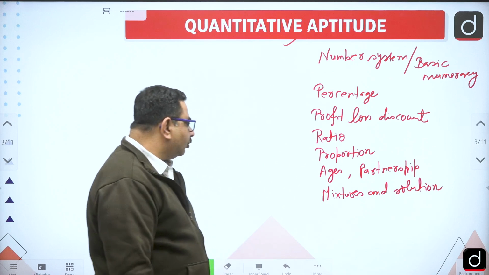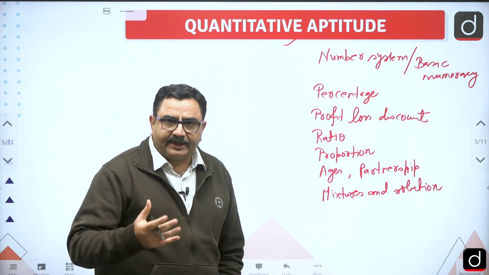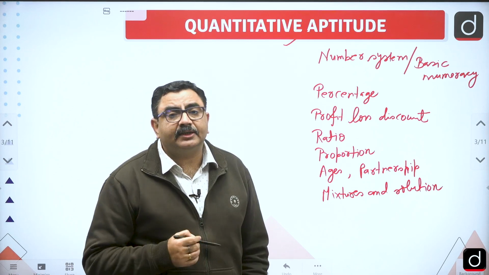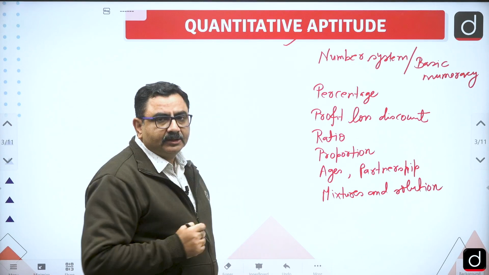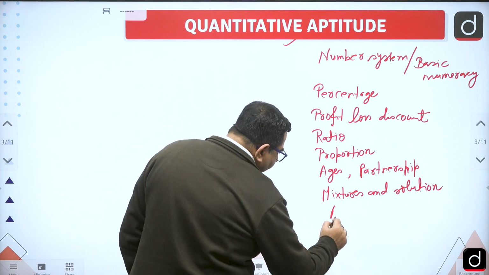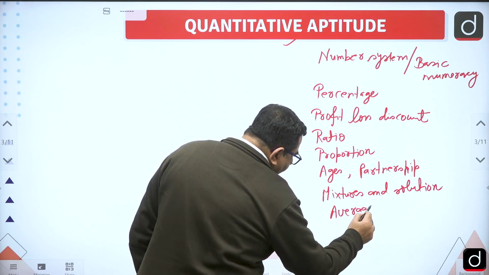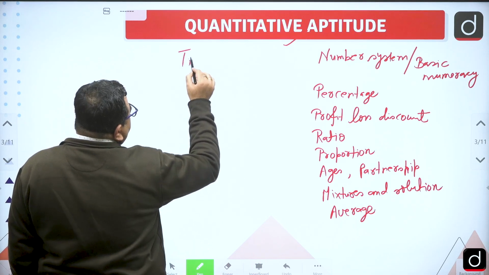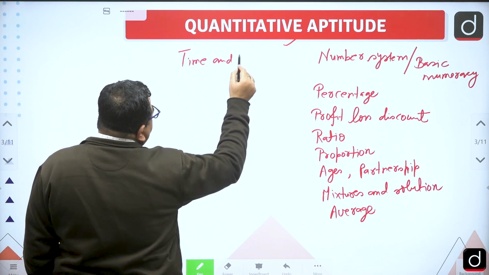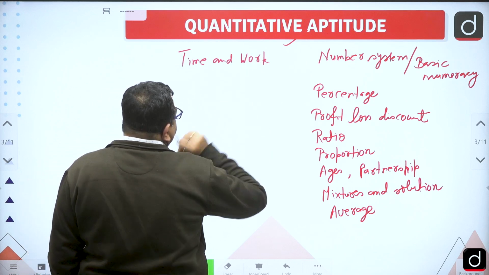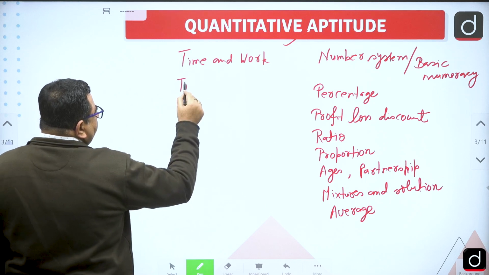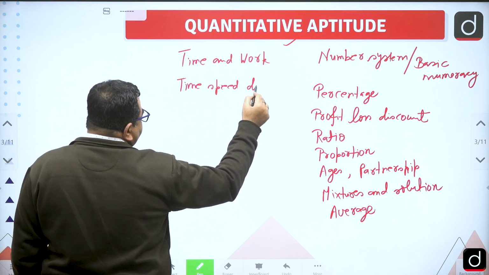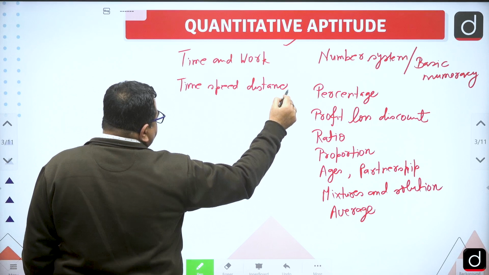In mixtures and solutions we will primarily discuss the weighted average. And after that, you must have heard of one more method of solving questions, that is alligation. All those things we will discuss in this, then normal averages also. After that, the next topic will be time and work. Then in the same sequence, time, speed and distance.